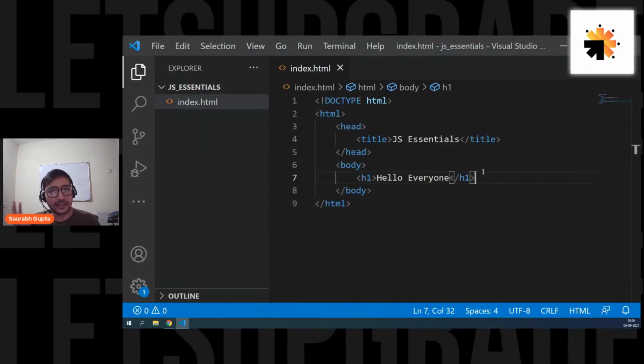Now we are not here to directly learn HTML because we have already learned HTML in the last sessions. Now we know how to write tags, how to write CSS and everything. We are here to learn JavaScript on the client side, in the front end. That means we want to learn how JavaScript can help you manipulate the DOM, to manipulate the HTML elements. This is what we have to learn.